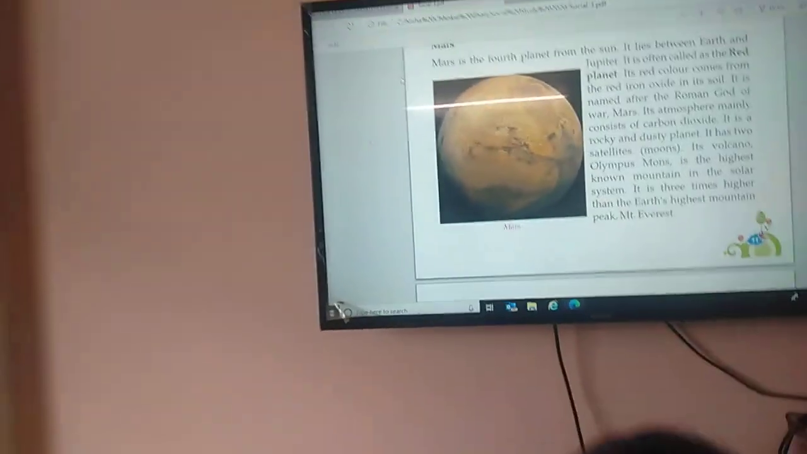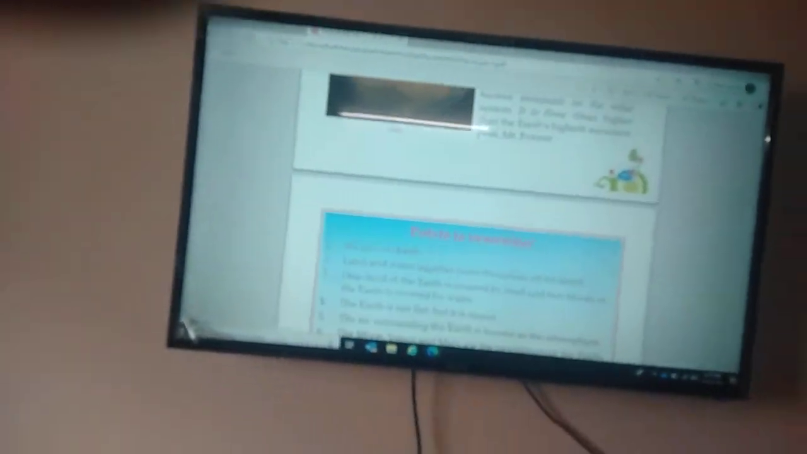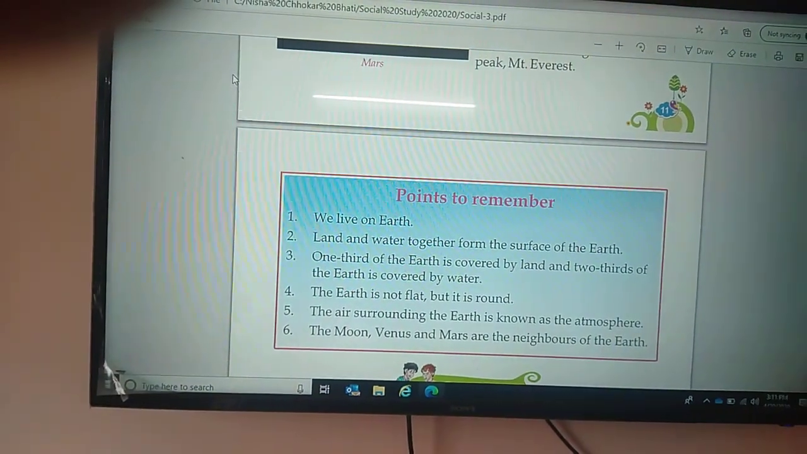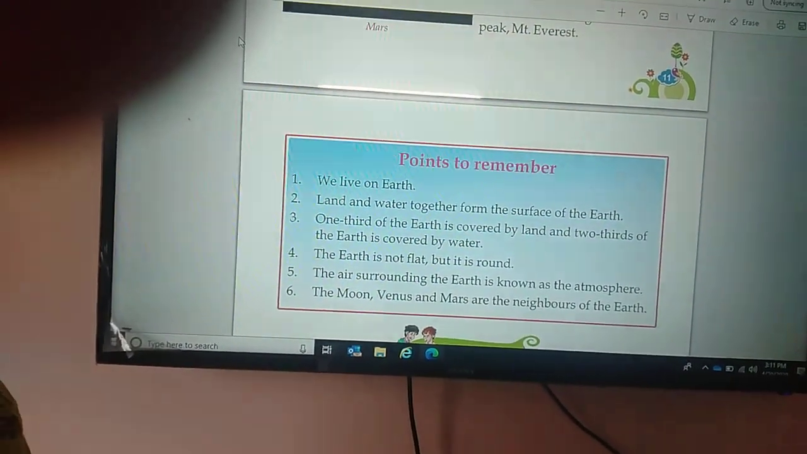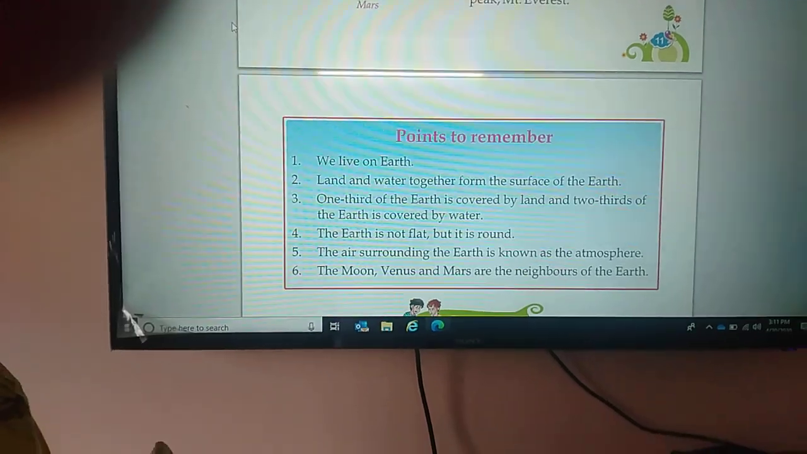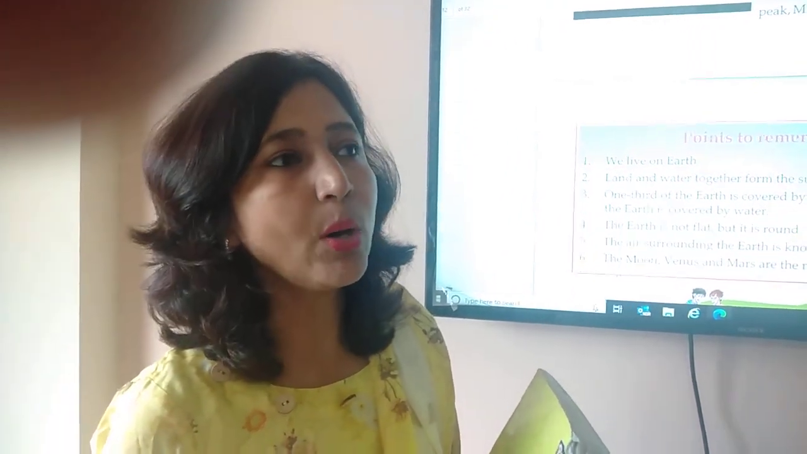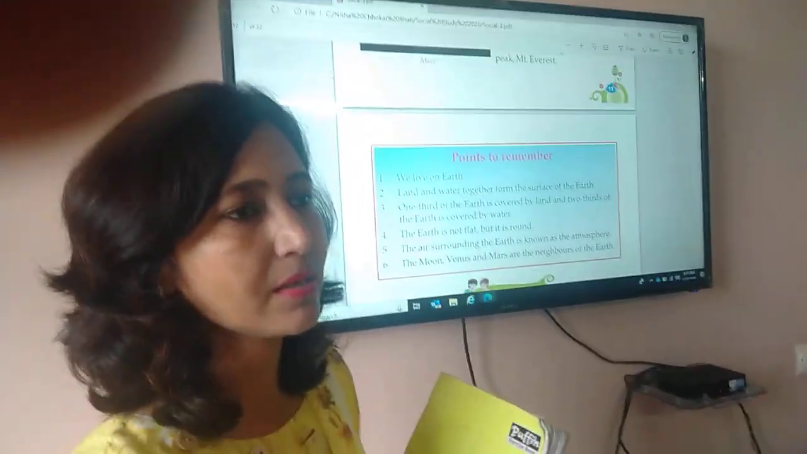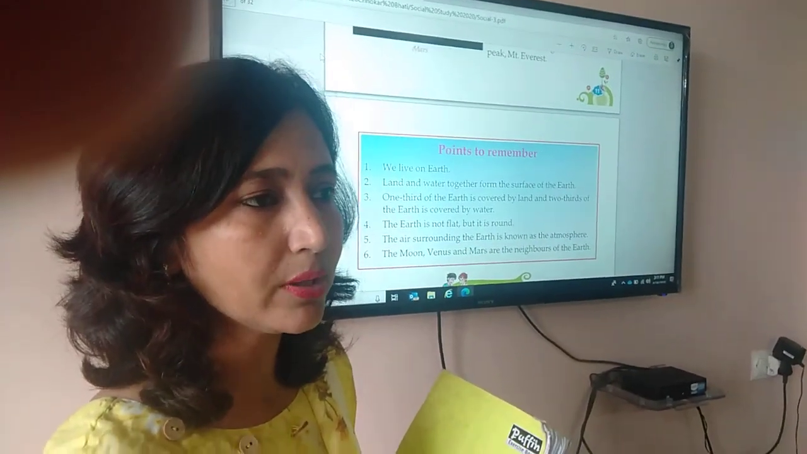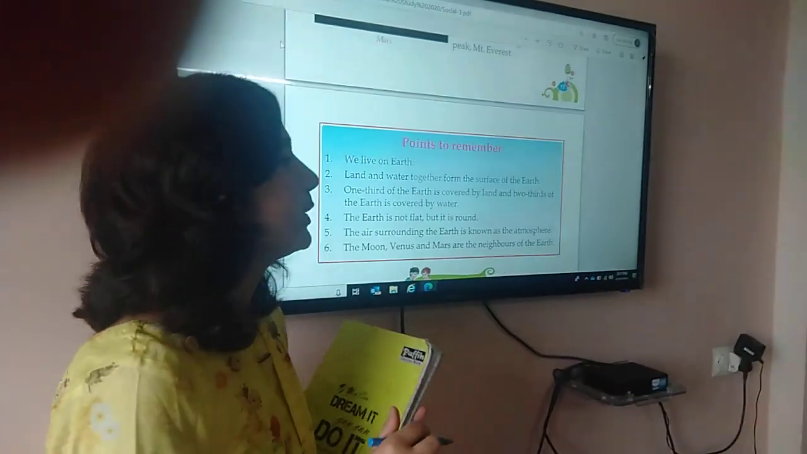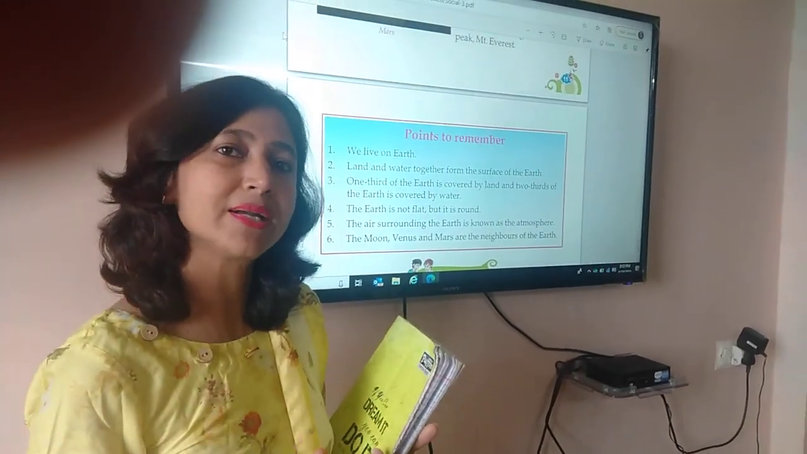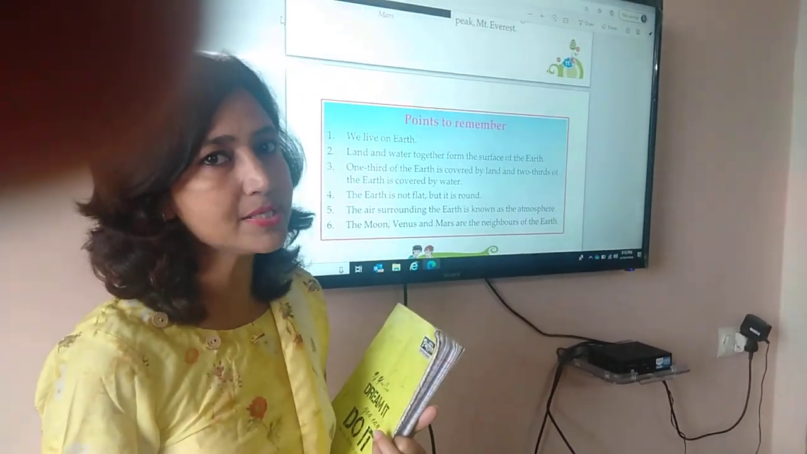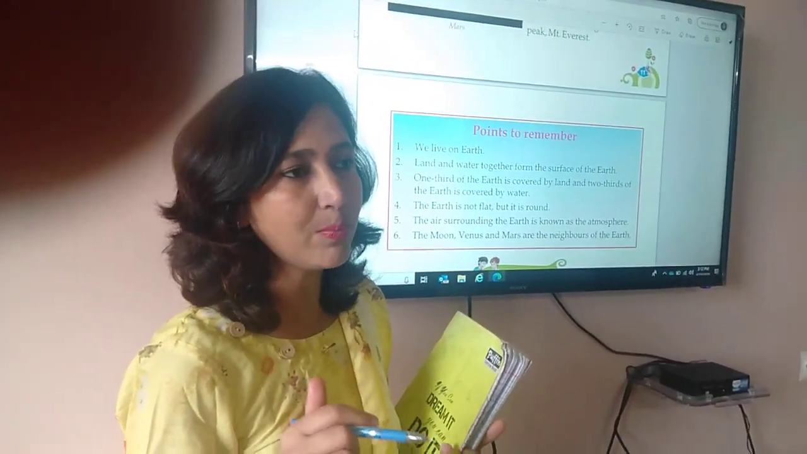So, these 2 children, is it clear? The neighbors of the Earth are clear to everybody? Okay. Now, in this chapter, I told you about the Earth and the neighbors of the Earth: Moon, Venus and Mars. Is it clear? And I also told you about the moon, how it looks, what its size is, and why life cannot exist on the moon. Is it clear? And I also told you that Venus is the hottest and brightest planet. It is also known as the evening and morning star. Mars is also known as the red planet.